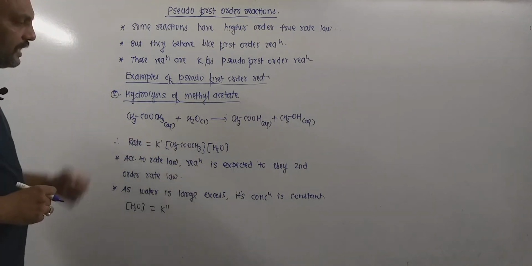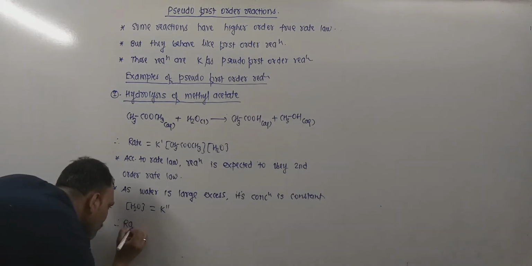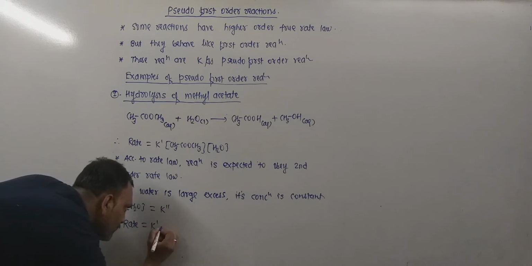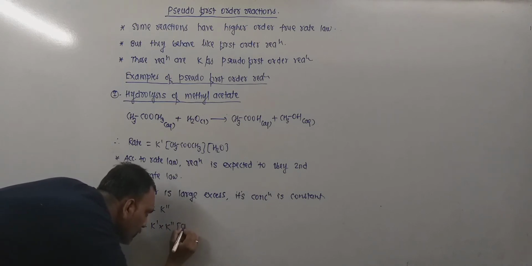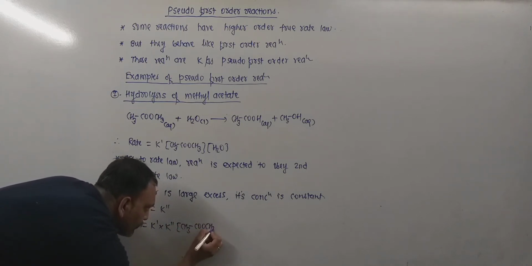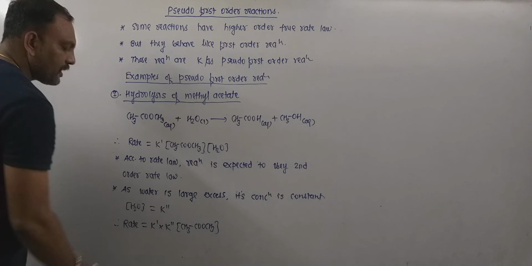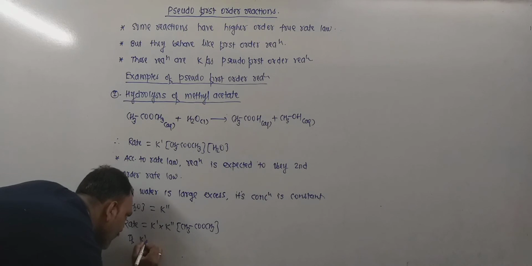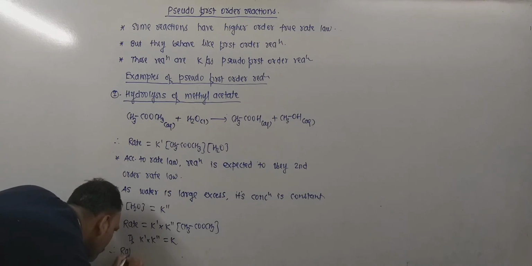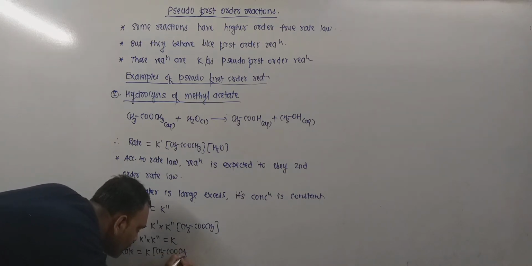Now what happens with the existing rate law? Rate equals K dash into K double dash, that is the concentration of water which remains practically constant as it is in large excess, into the concentration of methyl acetate. Now the product of these two constants can be given as K. If K dash into K double dash is equal to K, then the rate becomes rate equals K into concentration of CH3COOCH3.